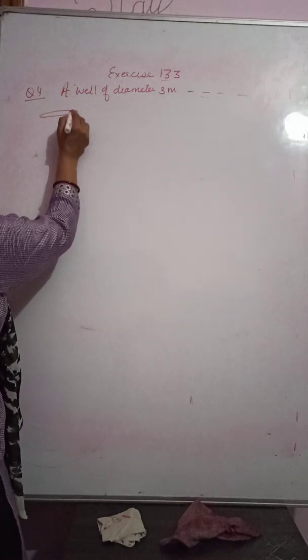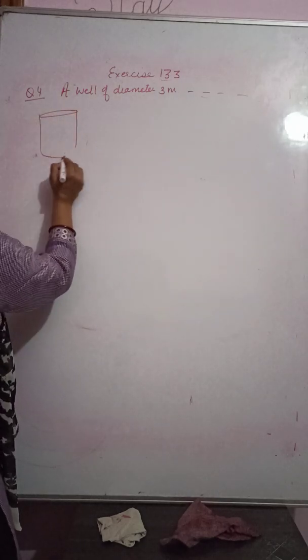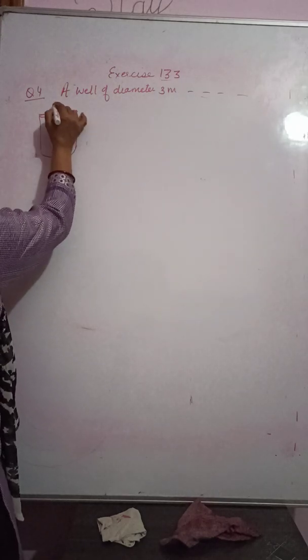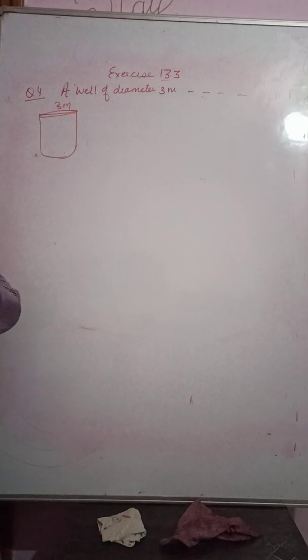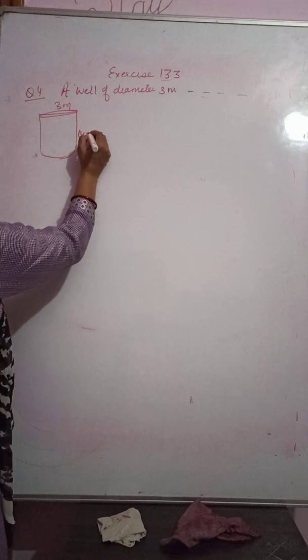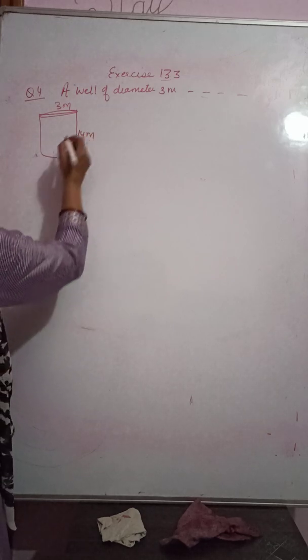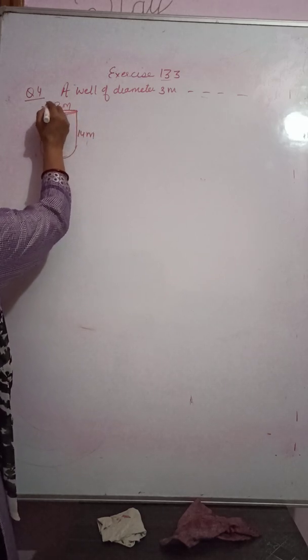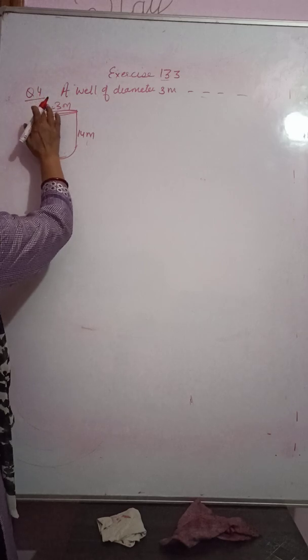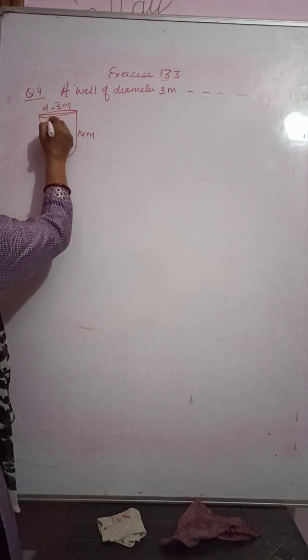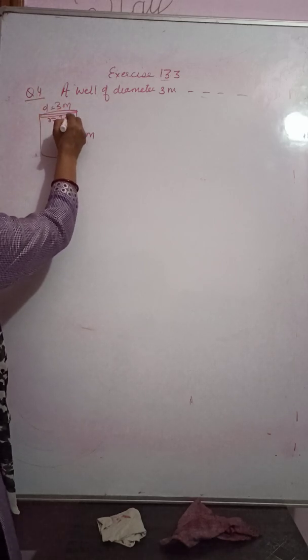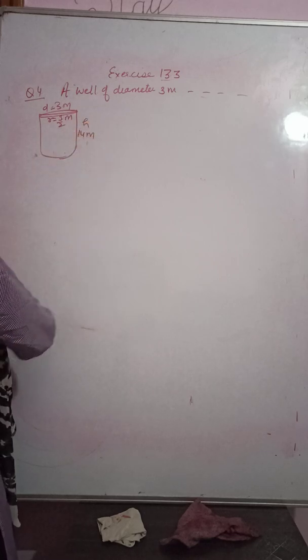We have a well, its diameter is 3 meter, right? It's dug 14 meter deep. This is diameter D, R will be 3/2. This is H.